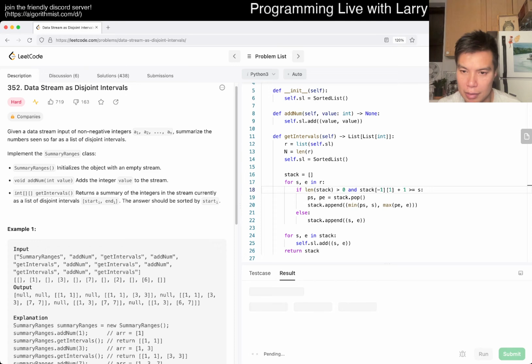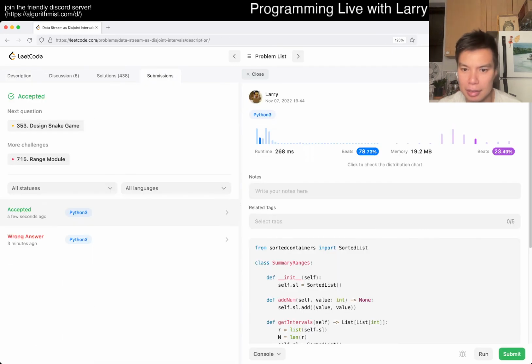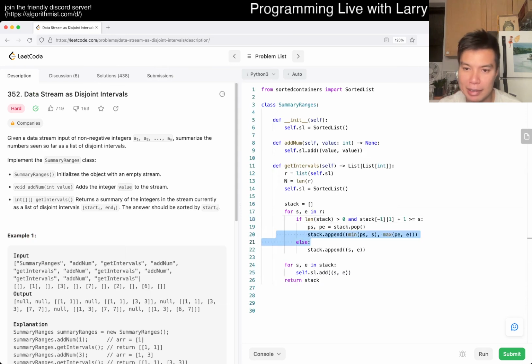I think this will be good, but let's give it a submit again. Let's just see. But basically, I guess that's right. Now you have 2 adjacent intervals, and then I'm merging them together. And because these things are already sorted, I took some liberty. Usually you need more if statements, but because of some of the properties, I was half guessing that this would be just as correct, and that worked out.